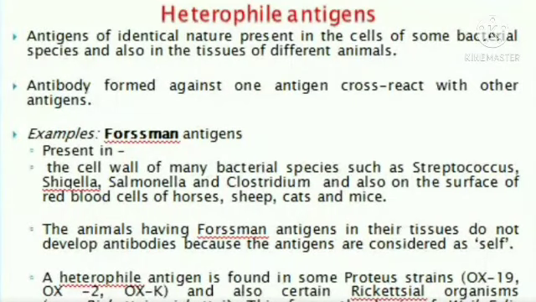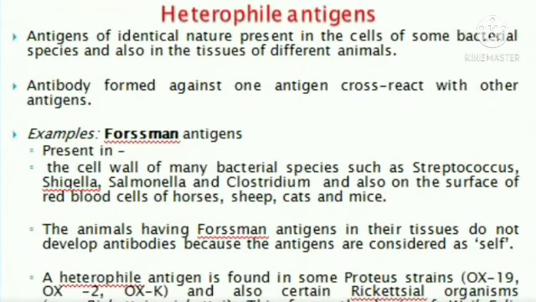These types of antigens are known as heterophile antigens.